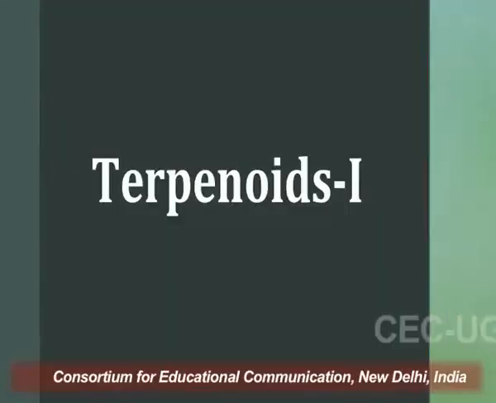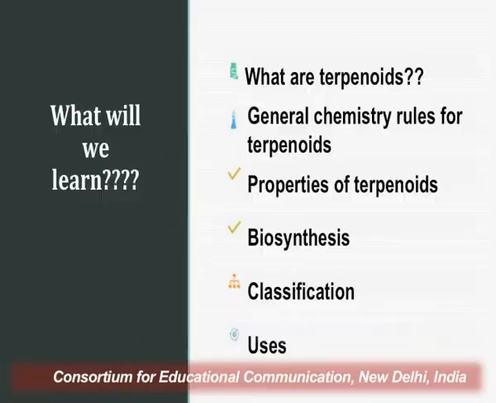So friends, today I am going to start with yet another important class of secondary metabolites, that is terpenoids. Now in this lecture we are going to learn what terpenoids are. Then there are certain general chemistry rules that govern the structure of these terpenoids, so we are going to discuss what those chemistry rules are. Then we will discuss the properties of terpenoids, then their biosynthesis, how these are synthesized in the plants,